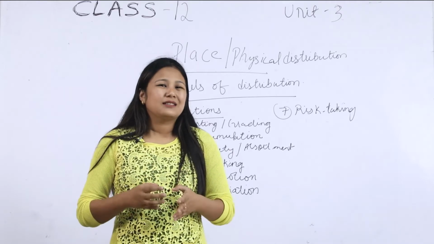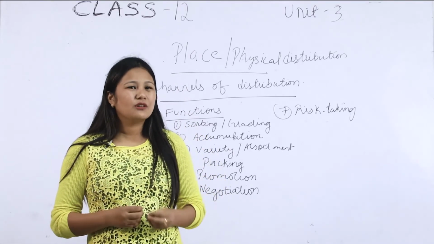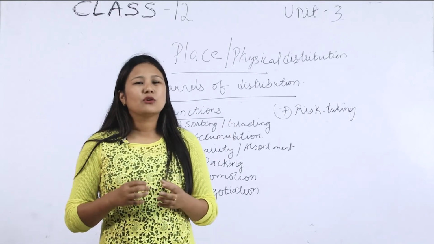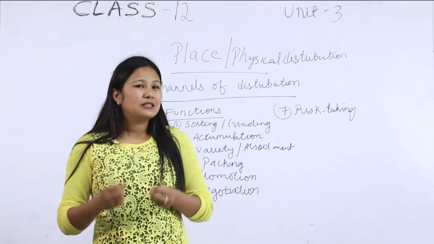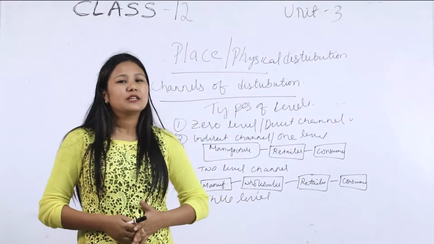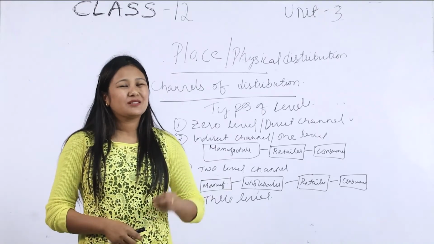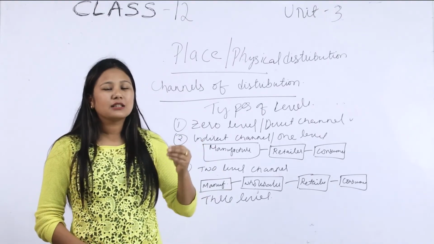So the intermediaries and middlemen play a very important role and perform the following functions in order to let the product of the manufacturer reach the ultimate consumer. There are different channels of distributing the product of the manufacturer to the ultimate consumer.